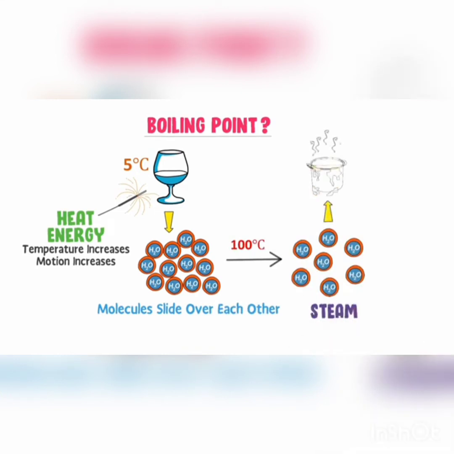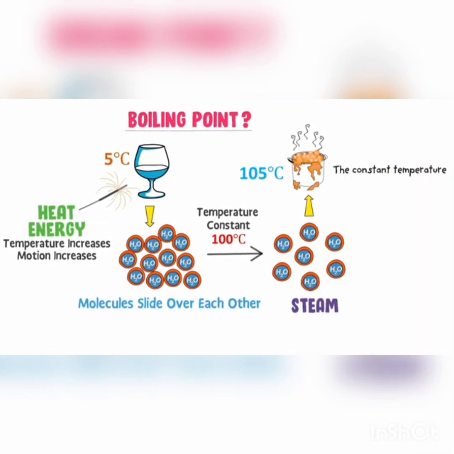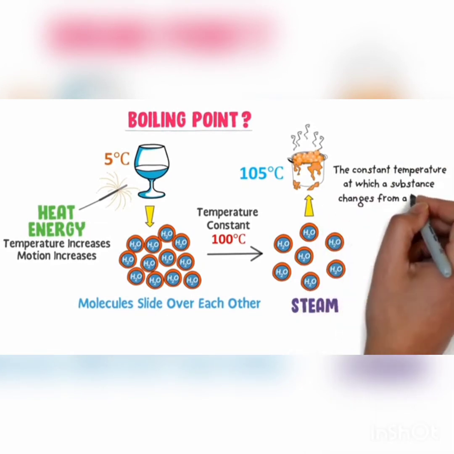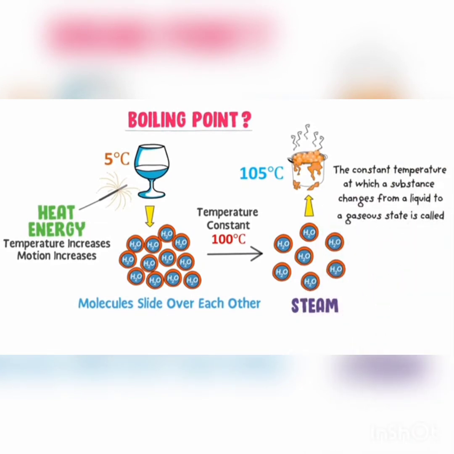Here the temperature remains constant at 100 degrees Celsius until all water is converted to steam. Once all the water is converted to steam, the temperature then increases. For example, it may increase to 105 degrees Celsius. The constant temperature at which a substance changes from a liquid to a gaseous state is called the boiling point.